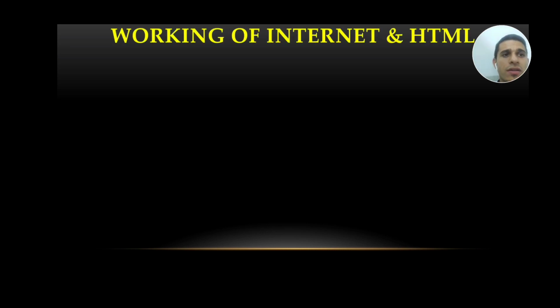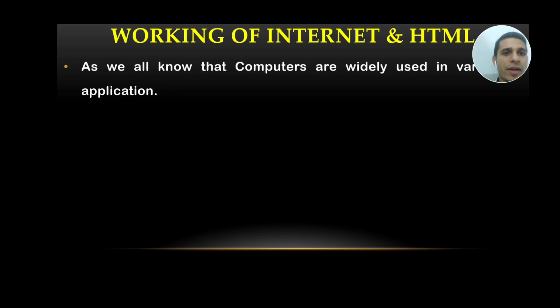working of internet and HTML. Now what is the internet? In previous standards you have learned about the word internet, but again let us revise so that you get a clear idea. If you want to define the word internet, we can define it using two different words, inter and net.